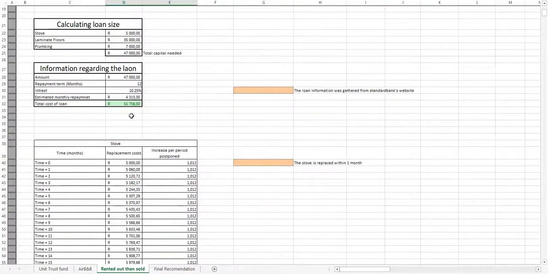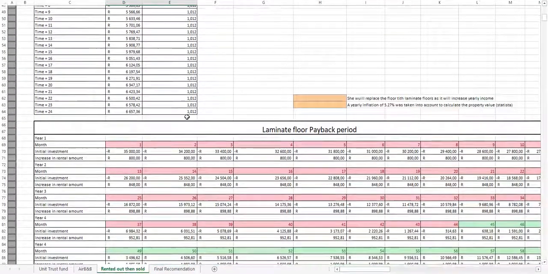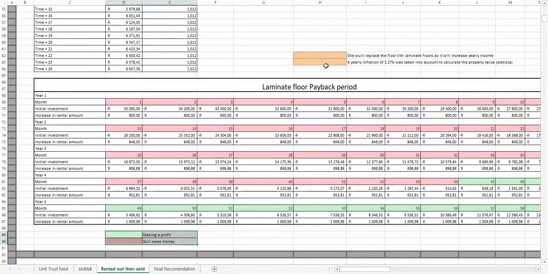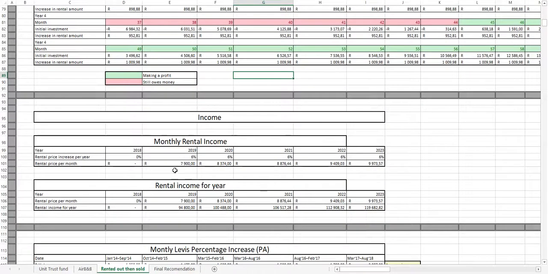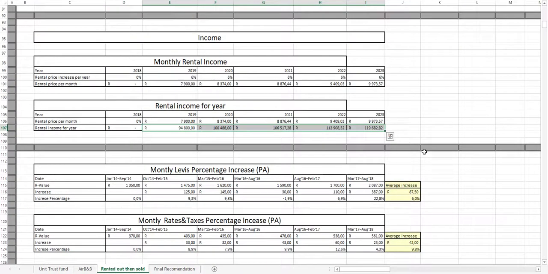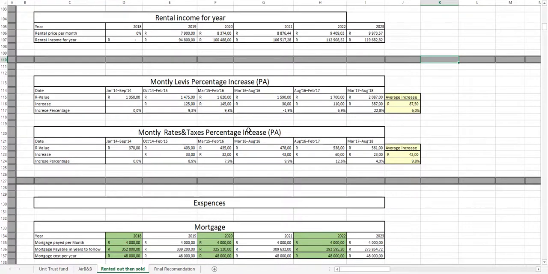This is the loan calculations that was already discussed in the previous slide. As well, on this slide we will have the orange blocks that serve as a guide in helping to understand the thought train. This is the income that was calculated that she will be able to get for each year. Her monthly rental price will increase with 6% each year, and that will total in all of these totals of income for the year.